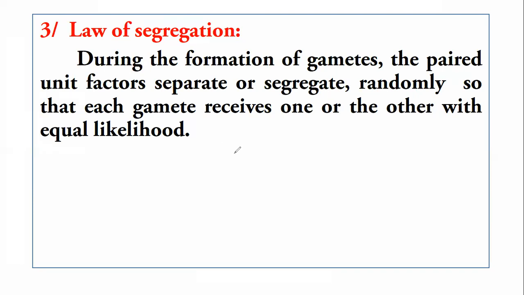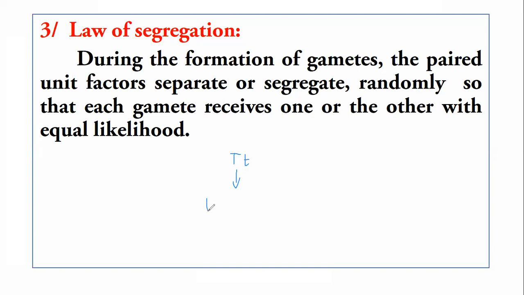It means when unit factors are present in pair form and the gene is present in pair form, for example, we have a pair of genes with two alleles, capital T and small t. When that individual forms gametes, both of these alleles separate from each other.